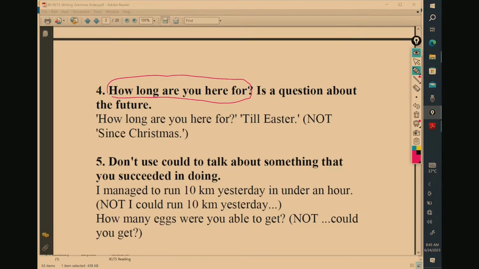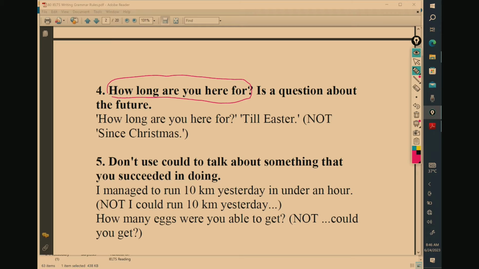How long have you been here? means when did you come here? How long have you been living here? If you want to use a verb, you will use the ing form of the verb. How long are you here for? is a question about the future. How long are you here for is correct.